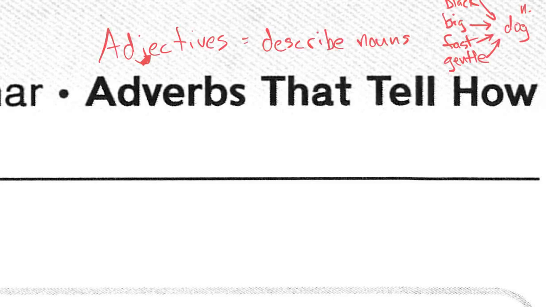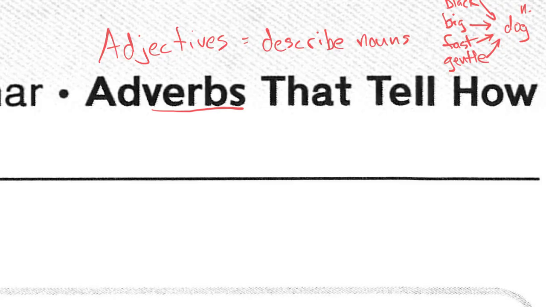If you remember, adjectives describe nouns. Nouns are people, places, things, ideas, right? So we know that a dog is a noun, and we could describe a dog. We could say the dog is black, it's a big dog, it's fast, it's gentle. These are adjectives because they describe a noun.